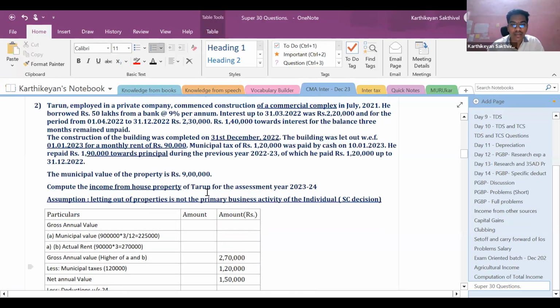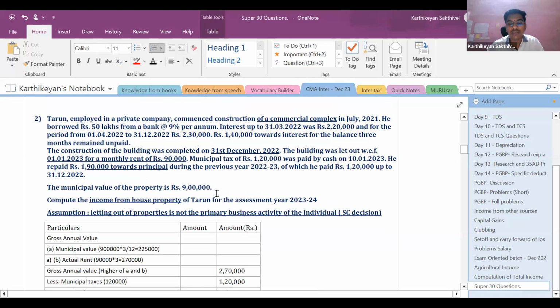Next is interest. So as far as interest is concerned, we should bifurcate the interest between pre-construction interest and post-construction interest. So pre-construction interest should be claimed as deduction in 5 equal annual installments starting from the year in which the asset is ready for occupation. Okay.